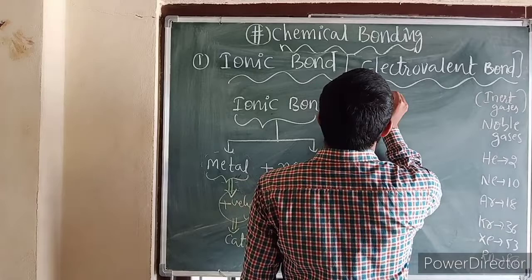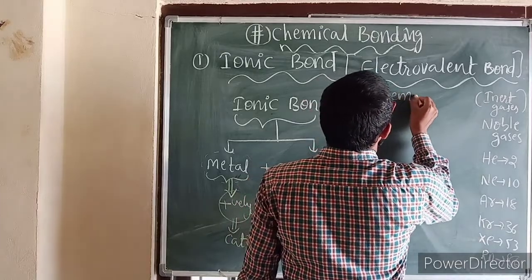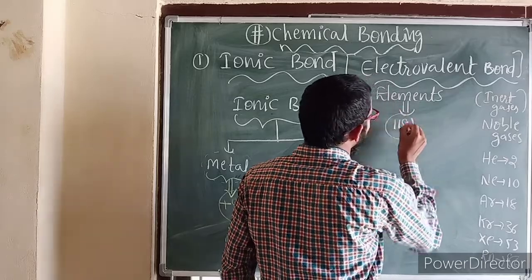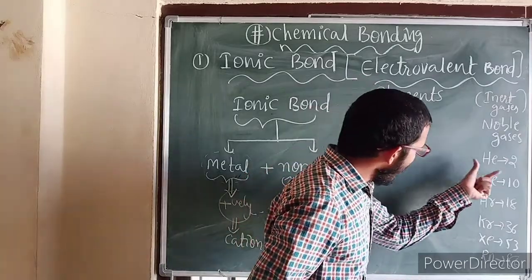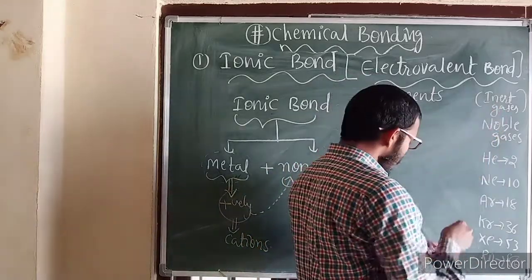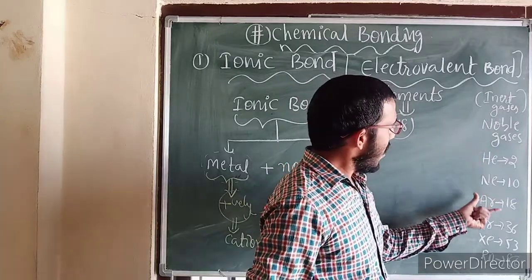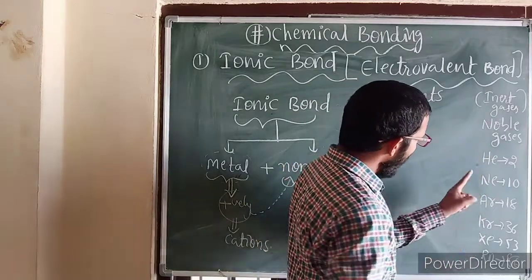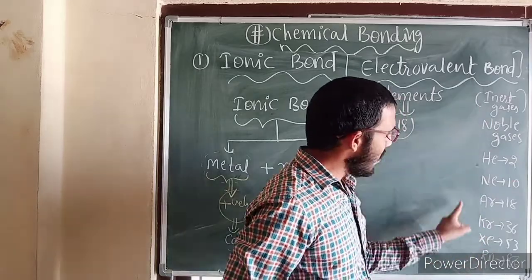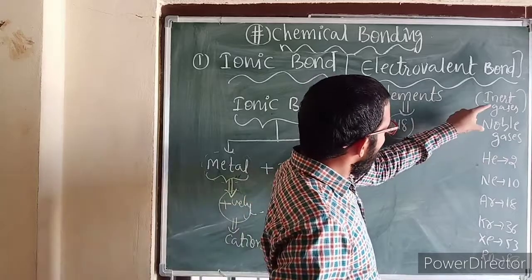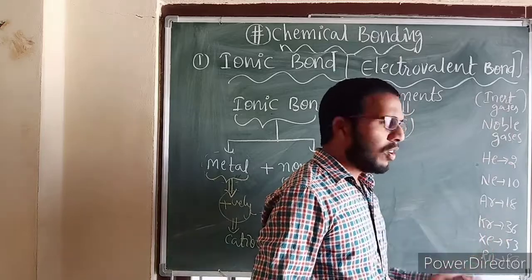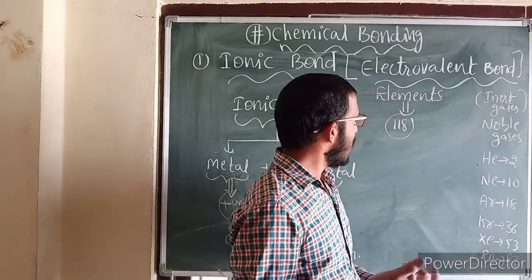Now, in our entire periodic table, we have a total of 118 elements. Out of 118 elements, only these elements are more stable. Which elements are more stable? These noble gases, the inert gases: helium, neon, argon, krypton, xenon, radon. All these elements are more stable. So why do these become more stable? What quality do they possess to become stable? That we are going to discuss here.